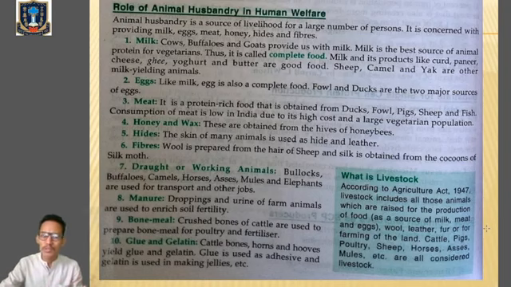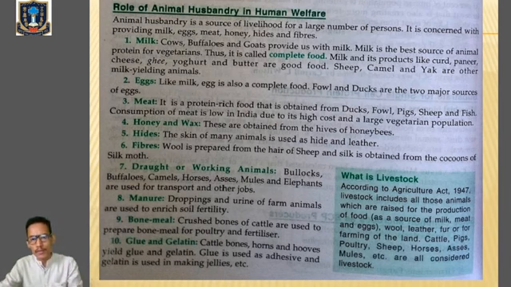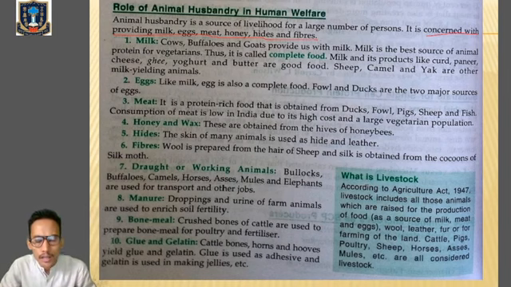The role of animal husbandry in human welfare is concerned with providing milk, eggs, meat, honey, hides, and fiber. All this production we obtain from the livestock or animals by means of animal husbandry.